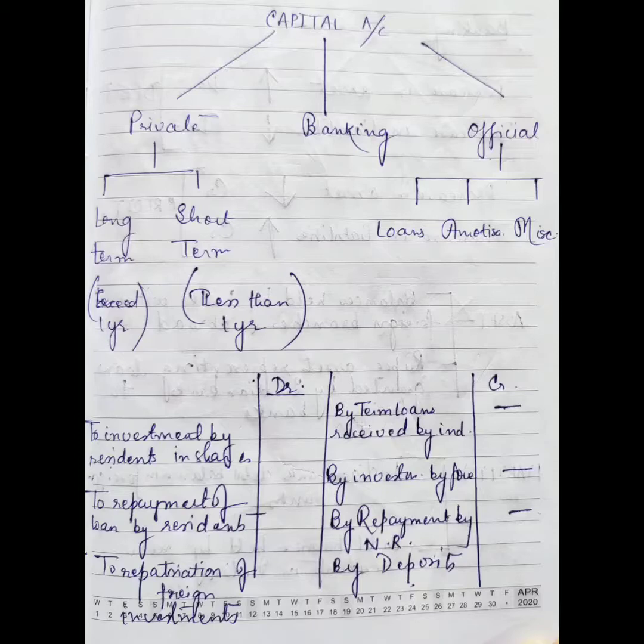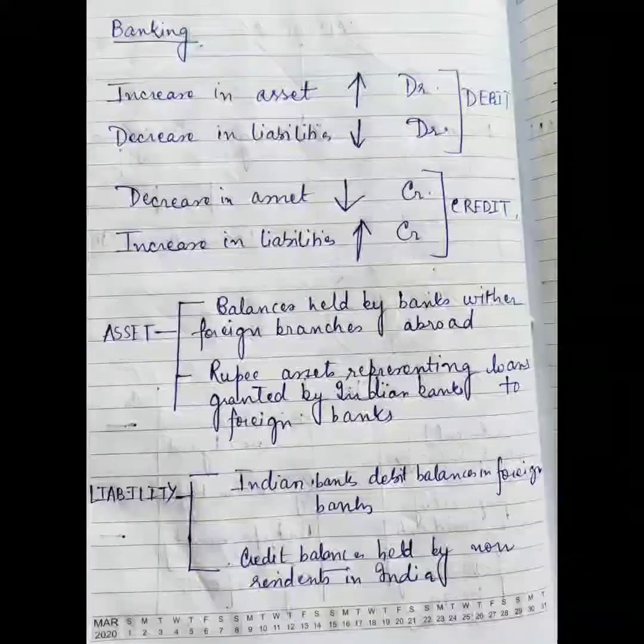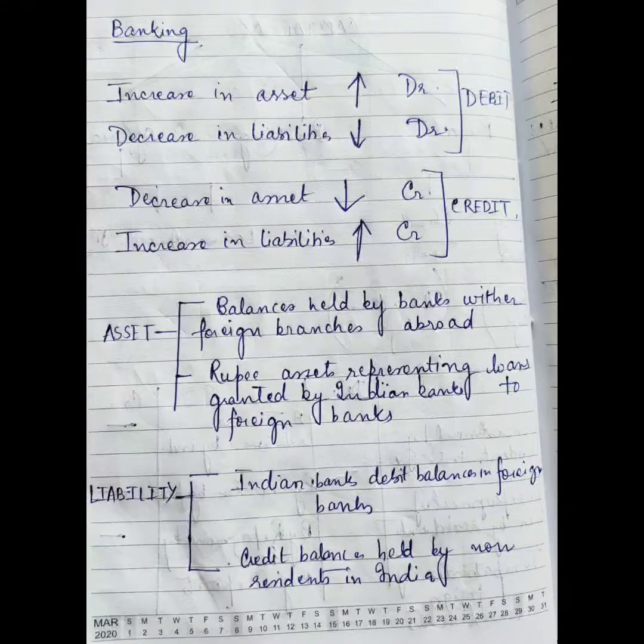So, the capital account records the changes in the levels of international financial assets and liabilities, as we have studied earlier. And third is banking, which deals with the increase in assets corresponding to the decrease in liabilities, and the decrease in assets corresponding to the increase in liabilities. Increase in assets means debit. As you know, an asset is a debit item, so any increase in the asset will lead to a debit transaction.